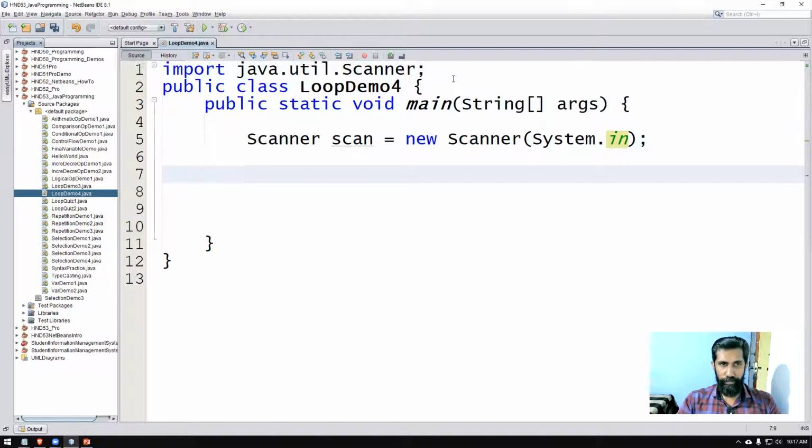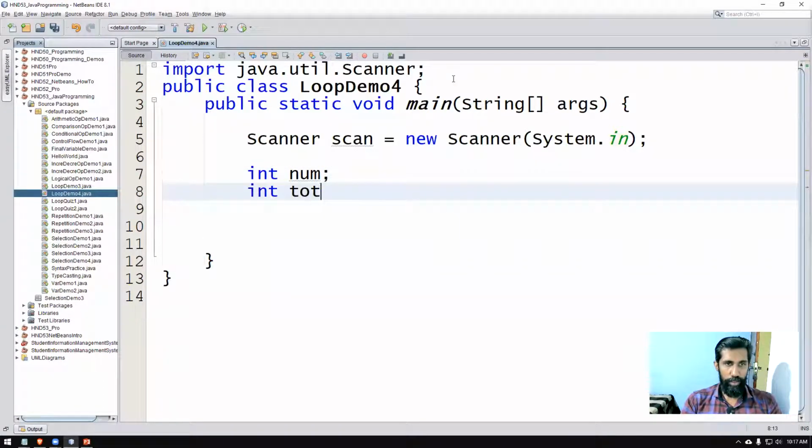Now we need to make sure the user inputs a value. What the user will input will be a number, and we need to find the total also. Total we haven't found yet, so we will say total is 0.